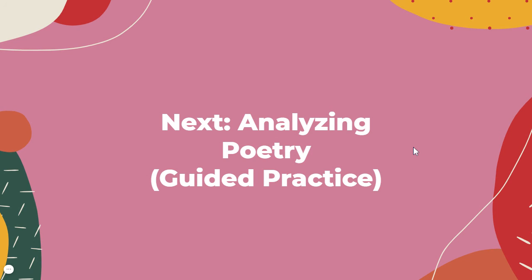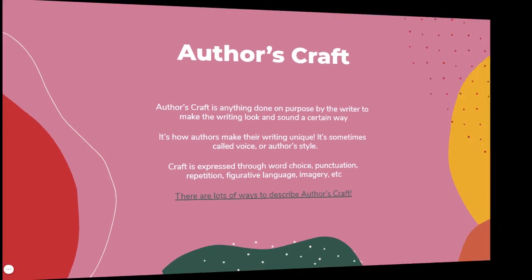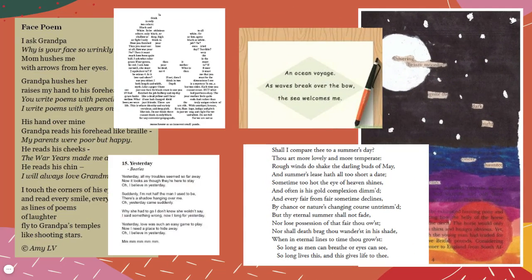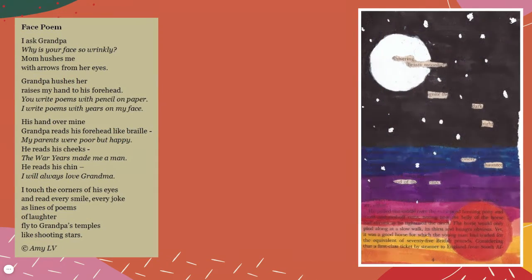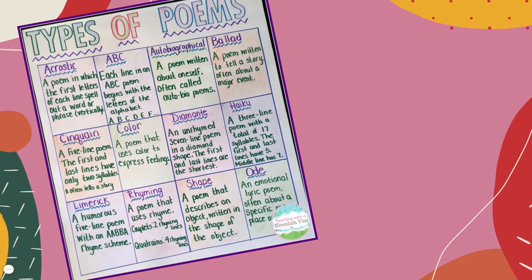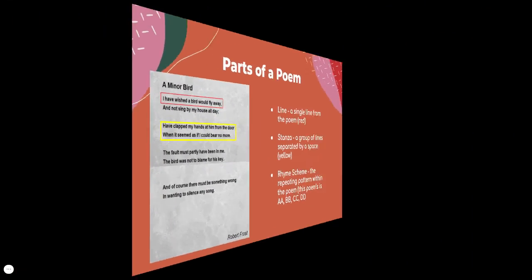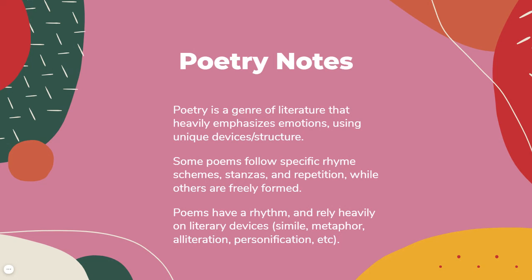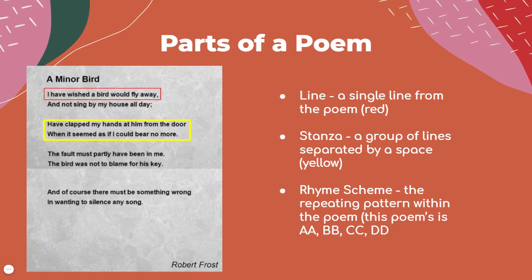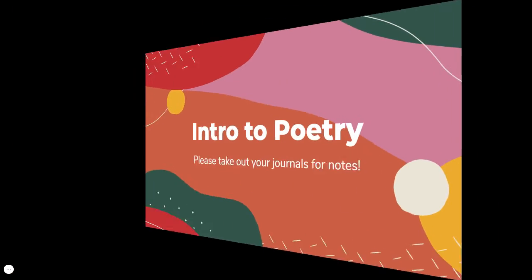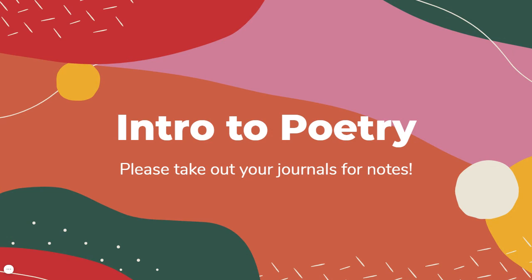So for now, just make sure you go back and take some notes on poetry. If I were you, I would maybe take notes about what author's craft is, maybe some different types of poems. I'm not expecting you to have all of these memorized. You don't have to copy down this chart by any means. And maybe just why poetry stands out. Like what makes poetry different than other literature? And what are the different parts of a poem? So remember, these are your notes, so feel free to take them as you need to. But remember, you can use these moving on in the future, so I definitely recommend it.